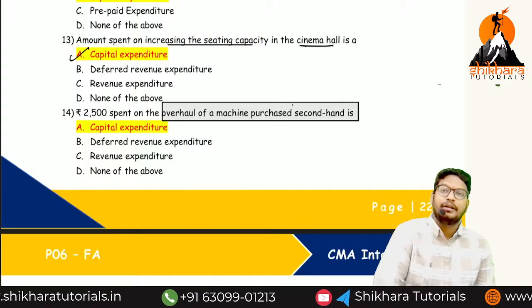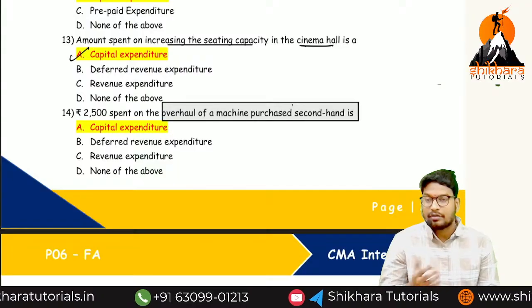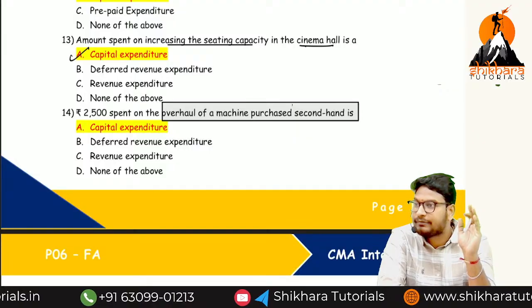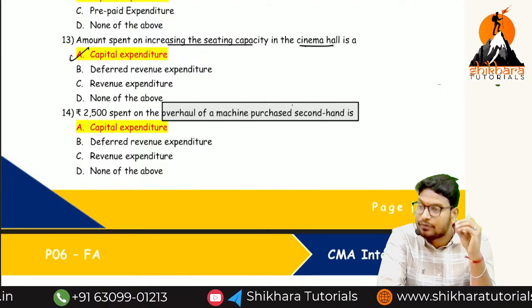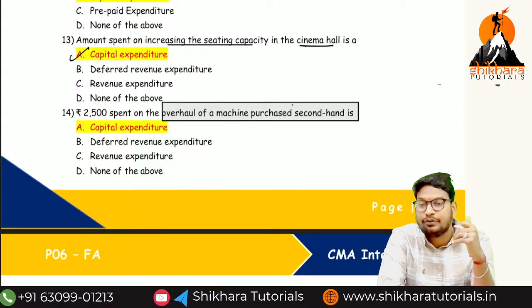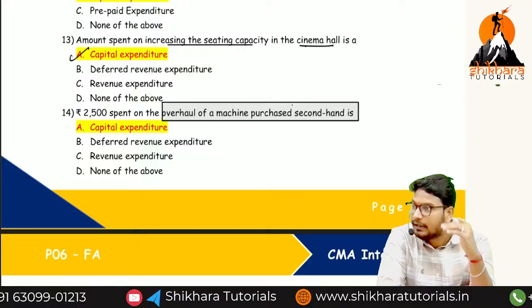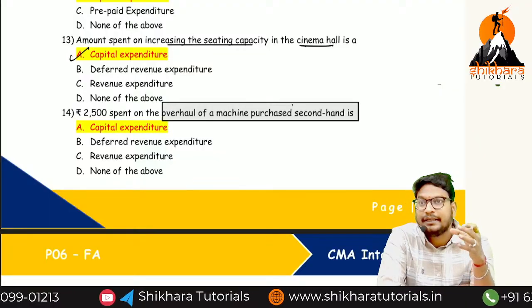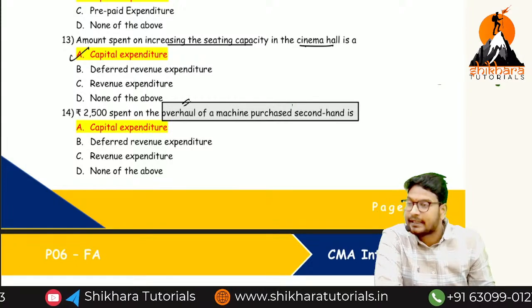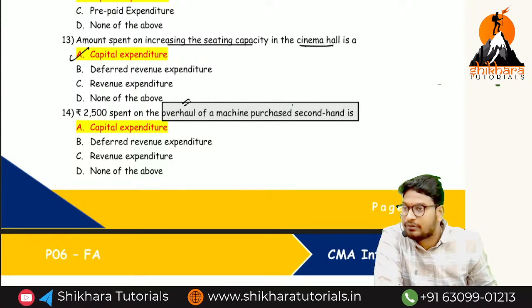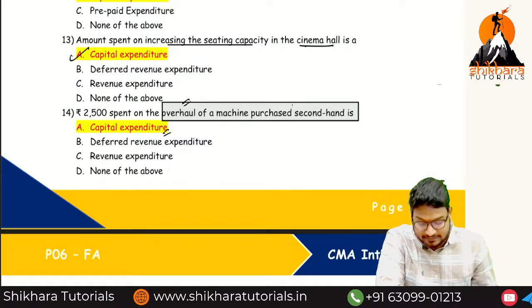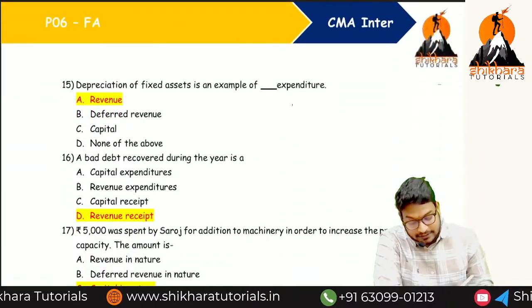2,500 spent on overhauling of a machine purchased second hand. Overhauling means, in a normal repair they are not going to dismantle all the spare parts of a particular asset. But in the case of overhauling, they need to dismantle each and every spare part and clean everything with oil. And then again, they are going to replace one important spare part. So with the help of this overhauling activity, the performance of the asset will also increase. So that is the reason this is called what? Capital expenses.